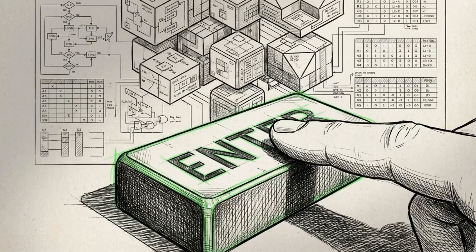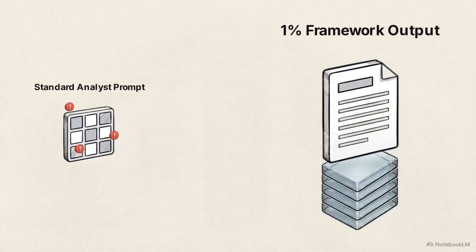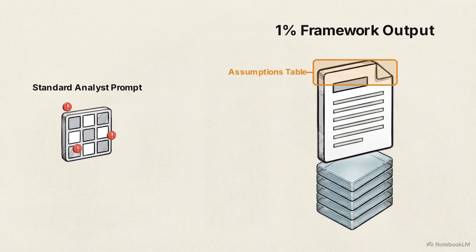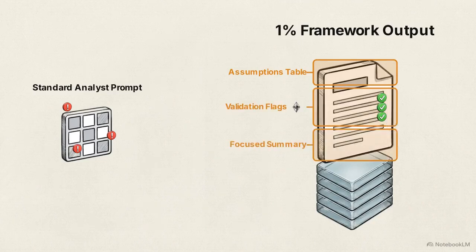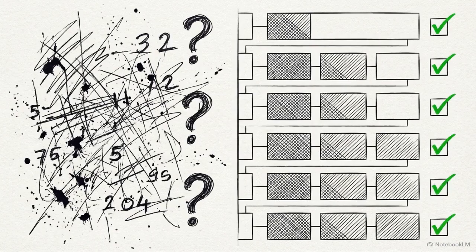Now let's execute. Paste your assembled 5-layer prompt and the sample SaaS dataset into your AI interface. Look at the difference. The standard beginner prompt produces an isolated Excel sheet filled with hidden structural risks and unverified defaults. Look at the right side. Our 5-layer framework provides a clearly labeled assumptions table, explicit pass-fail validation flags, and a focused summary. This contrast proves the framework's necessity. One output is an untraceable guess. The other is a verifiable financial system.